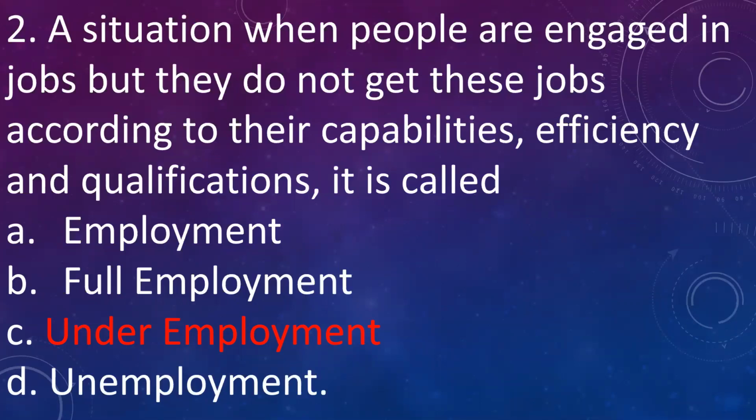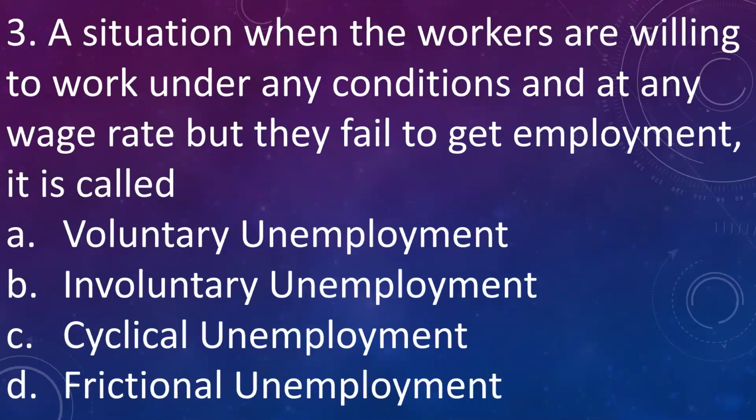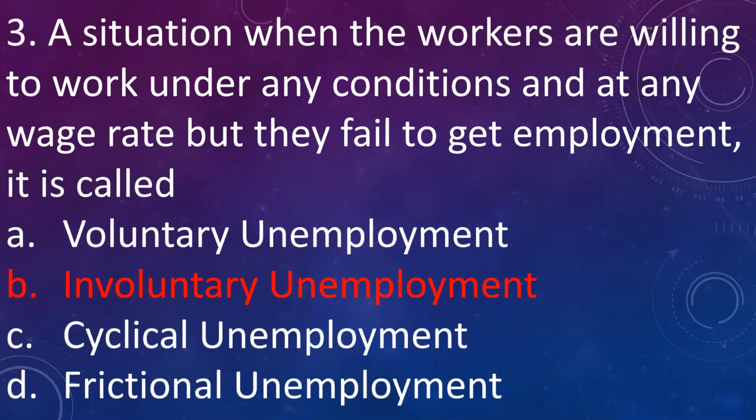Next question. A situation when workers are willing to work under any condition and at any wage rate, but they fail to get employment. It is called A. Voluntary unemployment, B. Involuntary unemployment, C. Classical unemployment, D. Frictional unemployment. Answer is B. Involuntary unemployment. That is a situation where people are willing to work but they do not get the work.